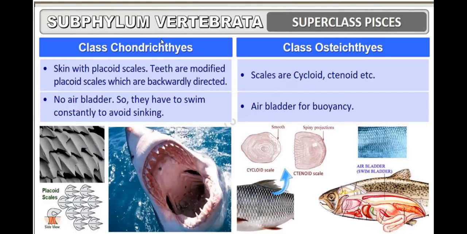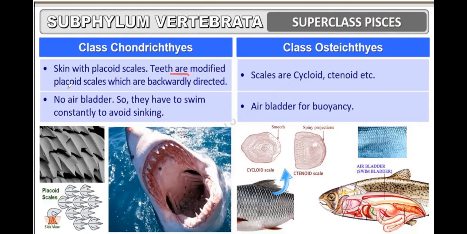Class Chondrichthyes have skin with placoid scales. These are the placoid scales. So they have scales on the body surface. There are different types of scales, and here they have placoid scales.